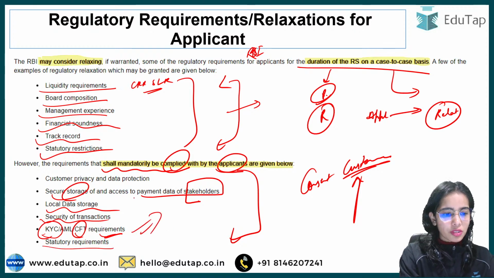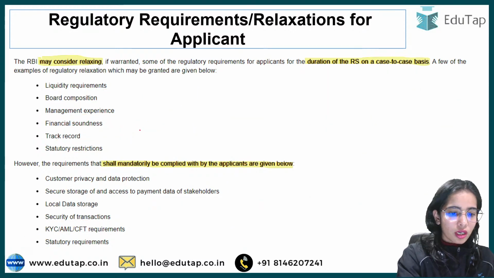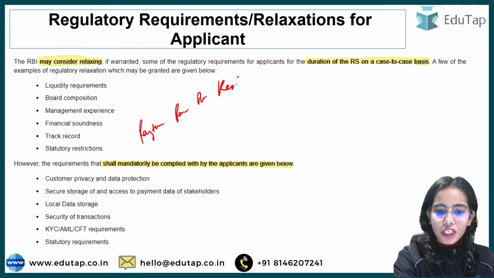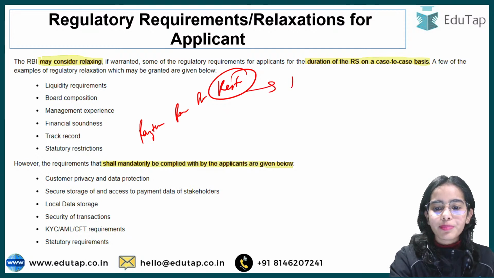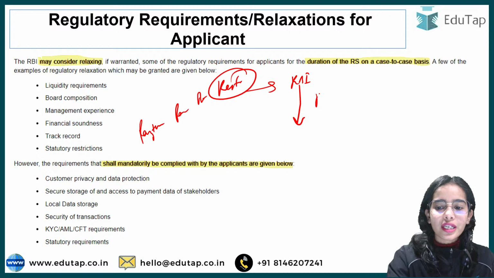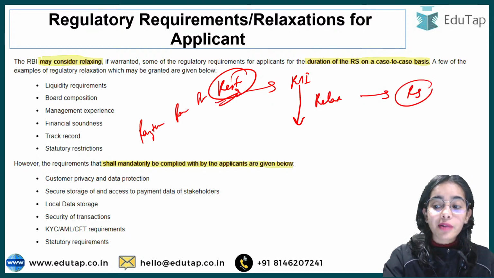Statutory requirements. If there are any statutory restrictions that have been imposed on a particular innovator, let's say on the Paytm Payments Bank, there is a restriction that has been imposed. RBI might reduce or relax the restrictions only for the regulatory sandbox purpose.